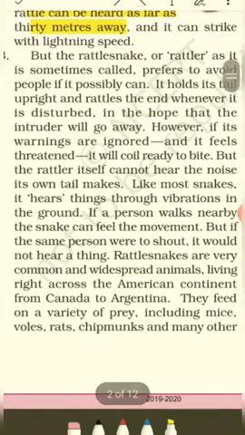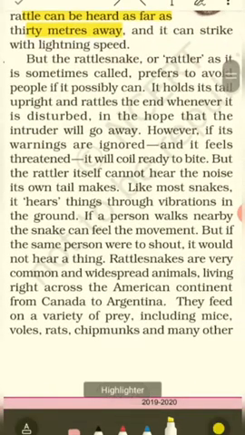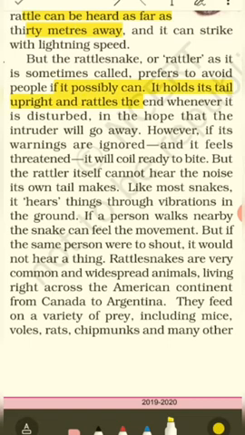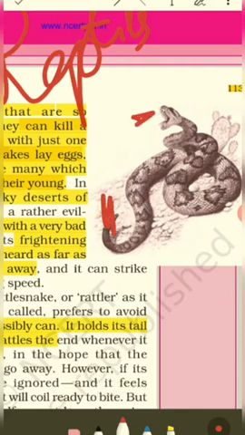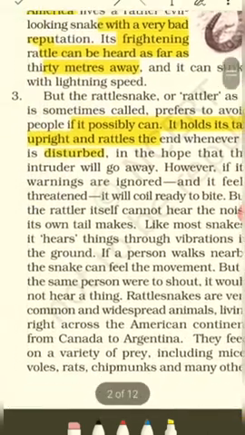Third para. But the rattlesnake or rattler, as it is sometimes called, prefers to avoid people if it possibly can. But the thing is, the rattlesnake avoids human beings as far as it can. It holds its tail upright and rattles the end whenever it is disturbed. So if you disturb a rattlesnake, it will hold its rattle upright, and then there will be this vibration to and fro again and again. Clear? Whenever it is disturbed.